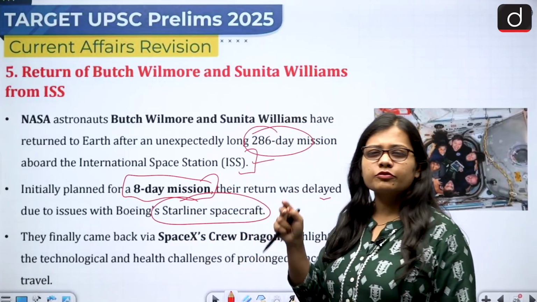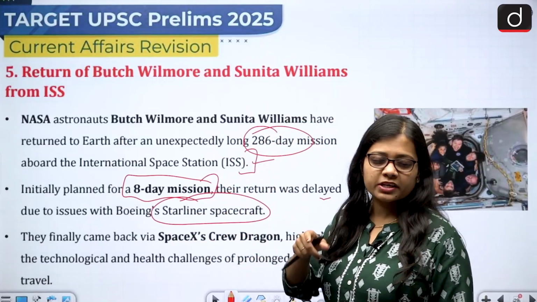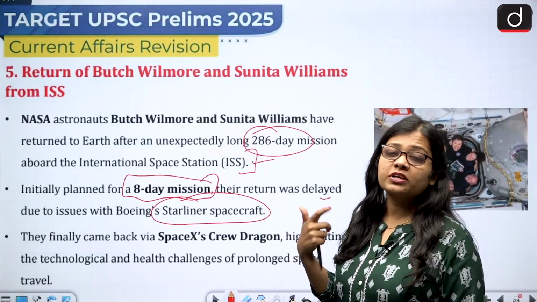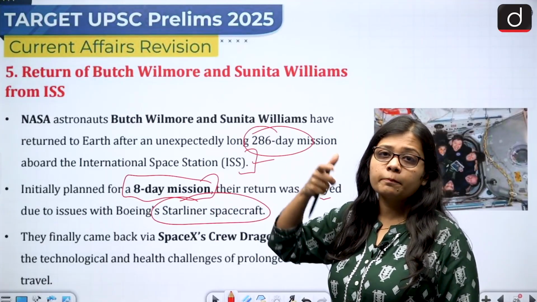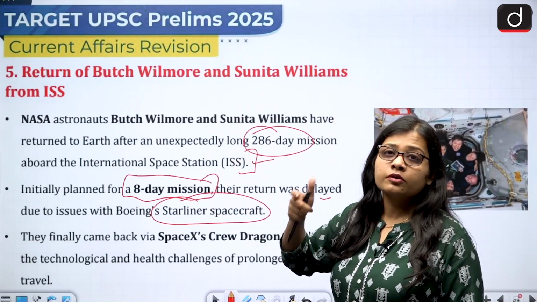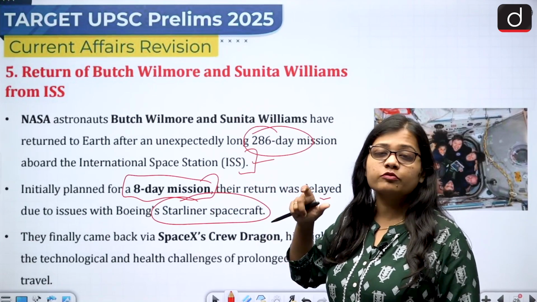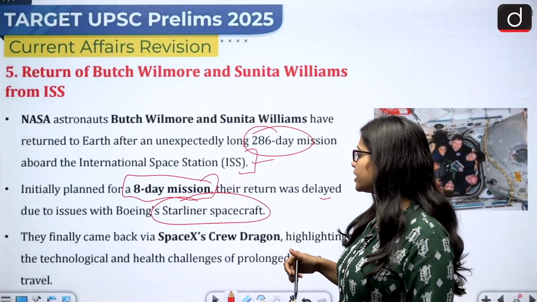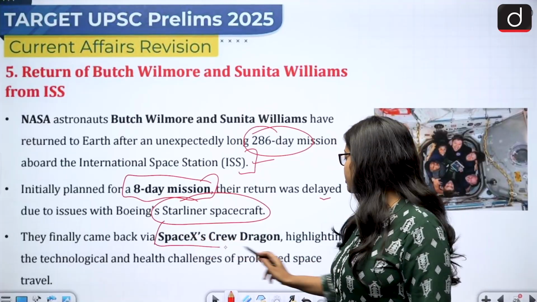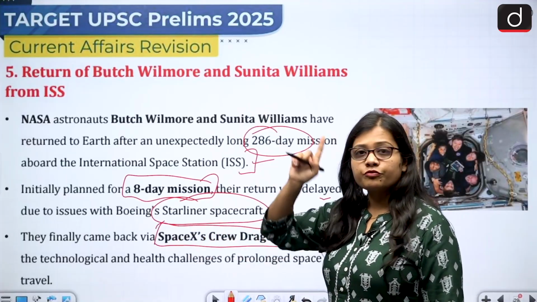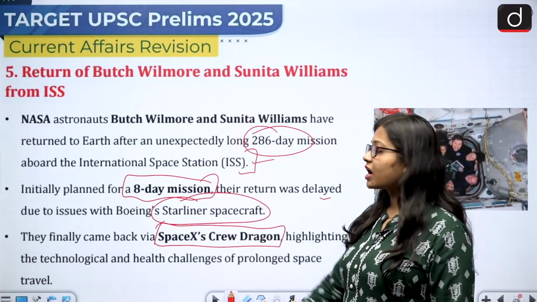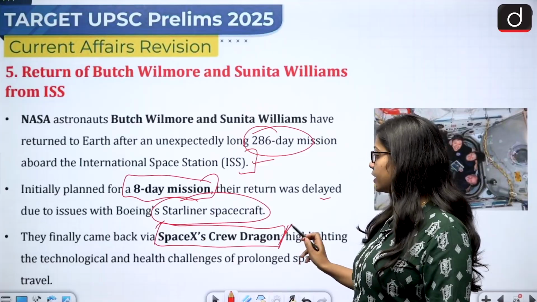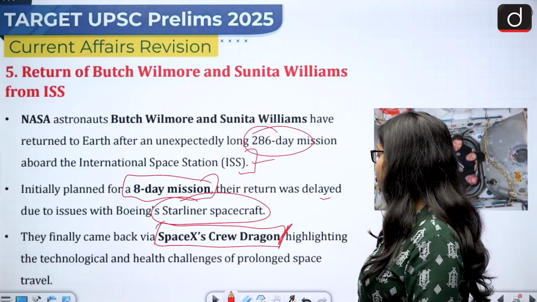So the spacecraft which carried them and was supposed to bring them back, the Boeing Starliner, had some propulsion issues, so it could not come back to Earth on time. So the astronauts were stuck in the ISS, and they finally came back via SpaceX Crew Dragon. So they went by Boeing Starliner and came back by SpaceX Crew Dragon, highlighting the technological and health challenges of